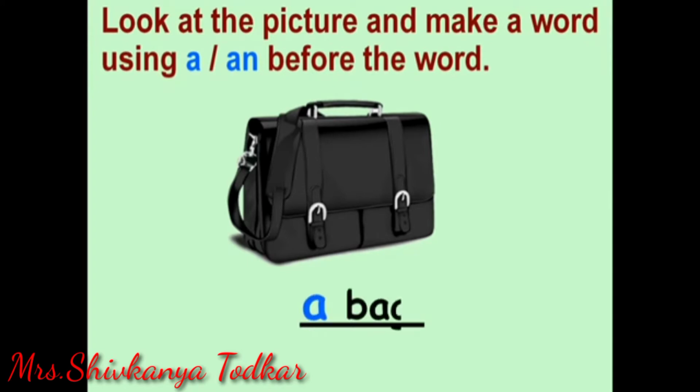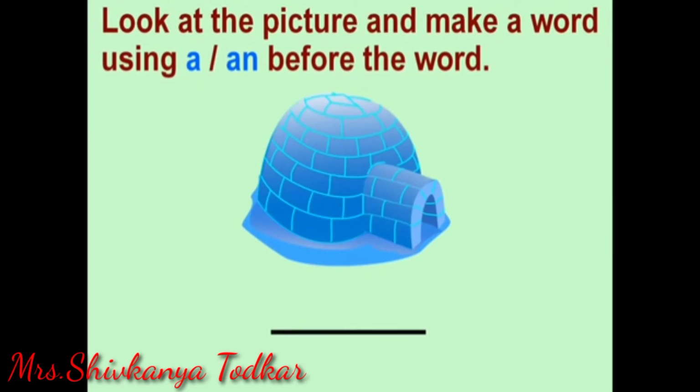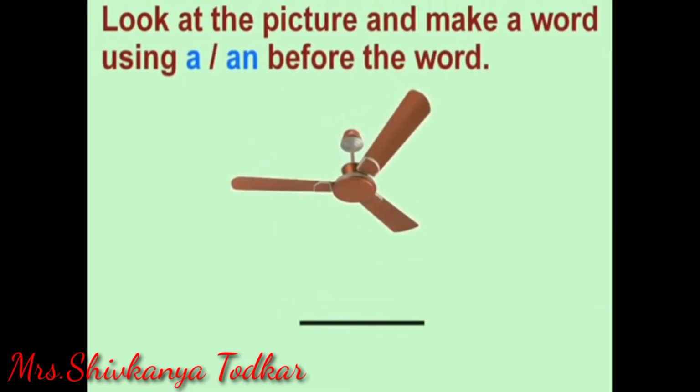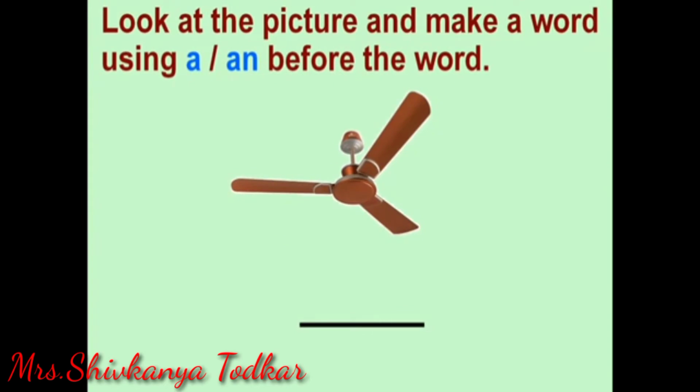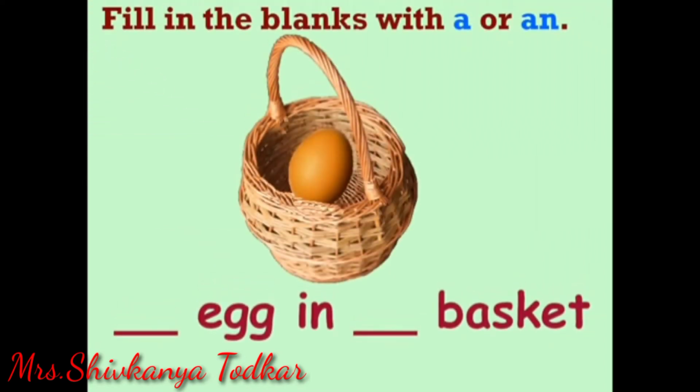Look at the picture and make a word using a or an before the word. Bag. B is a consonant, that's why a bag. Look at the picture and make a word using a or an before the word. Igloo. I is a vowel, that's why an igloo will come. Fan. F is a consonant, that's why a fan will come. Rabbit. R is a consonant. Before rabbit, a will come. A rabbit.